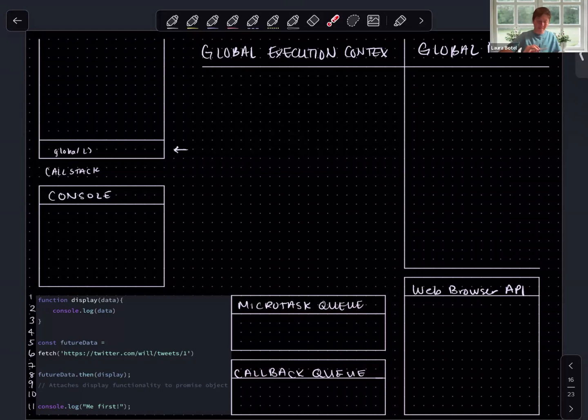Okay, let's walk through this as if we were JavaScript in the same way that we have in all of our other diagrams. The first thing that we're going to do is define a function in global with the label display. And I'm going to use a different color for this just so that we can see this move through. Okay, what is display? Display is a function definition. Where is the next line of executable code? It is line 5, where we declare a constant in global memory with the label future data.